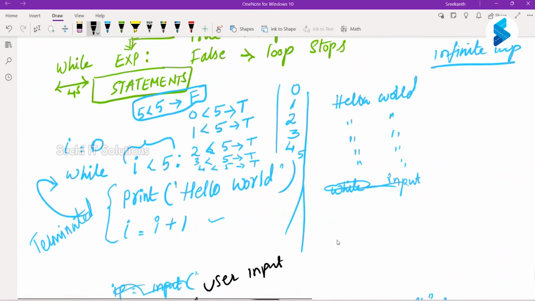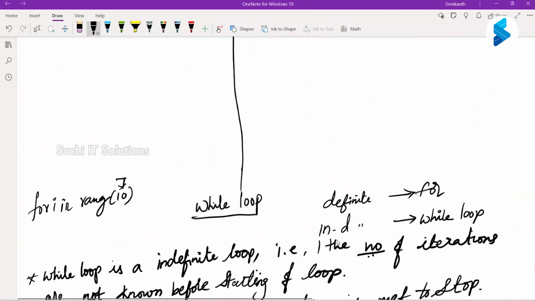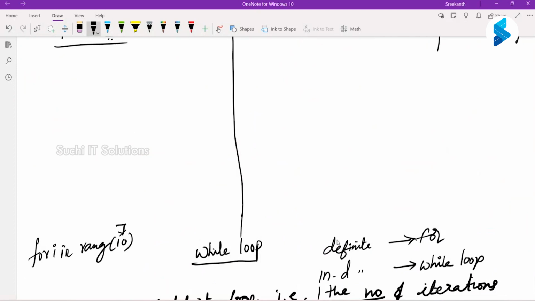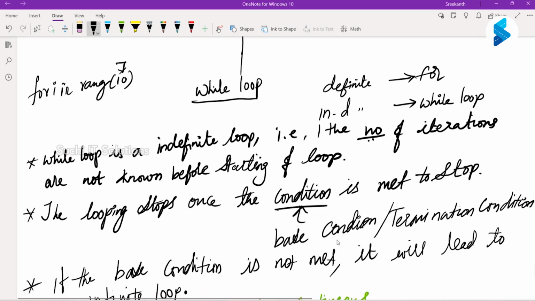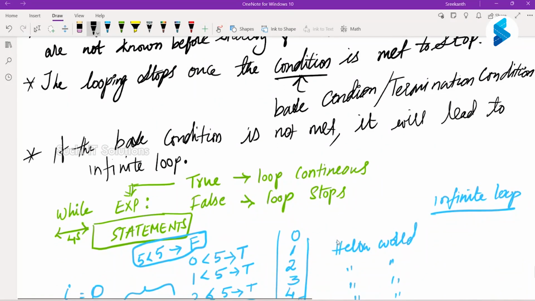Now that's it with respect to loops. That is what I had with respect to loops. So you have two kinds of loops, for loop and while loop. For loop, you know the number of iterations before starting the loop. And based on a certain condition, you can break the loop or you can use the continue statement. And in the while loop also, you can use break and also continue, because it is a loop, right? So you can use break and continue in while loop also.